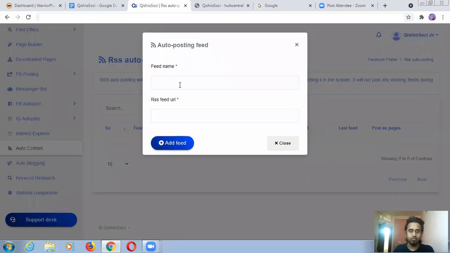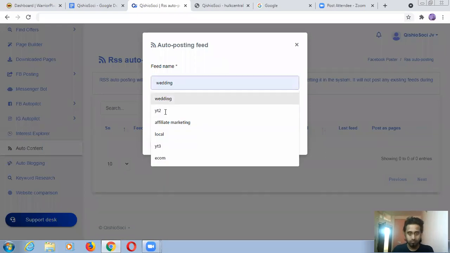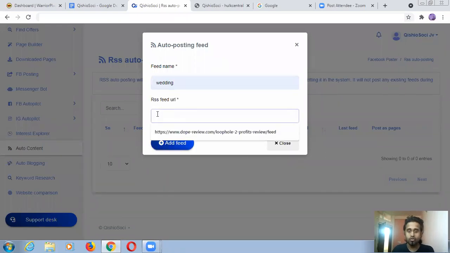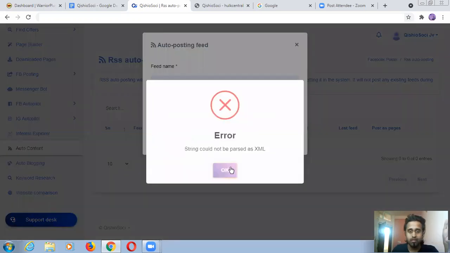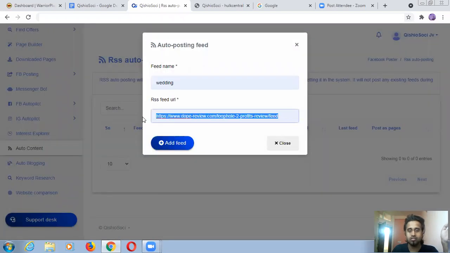Feed name, for example, wedding, RSS feed URL, go to Google Alerts and all. I did all these things from my side. That is why I'm adding this feed. No worry, actually this link doesn't have a feed inside.